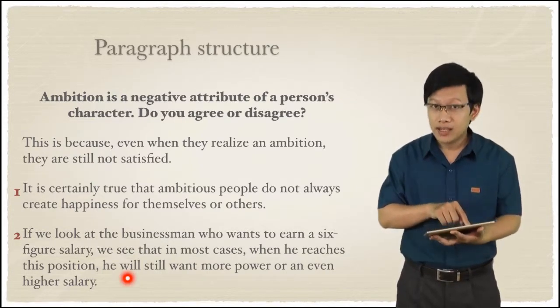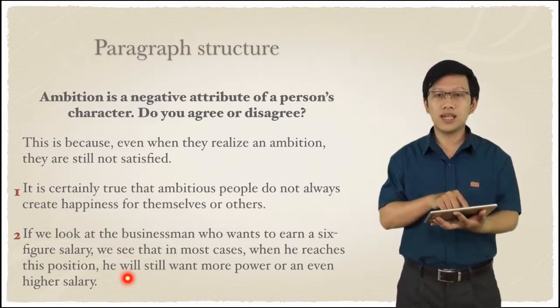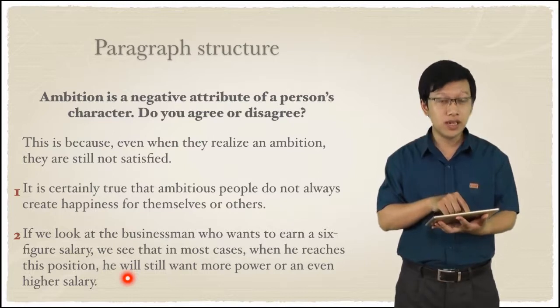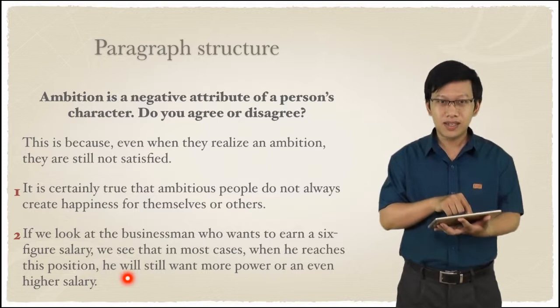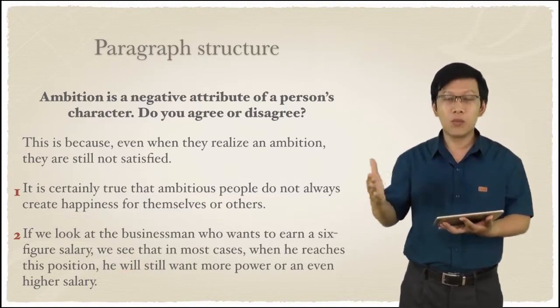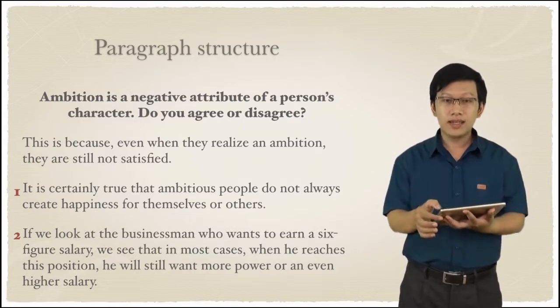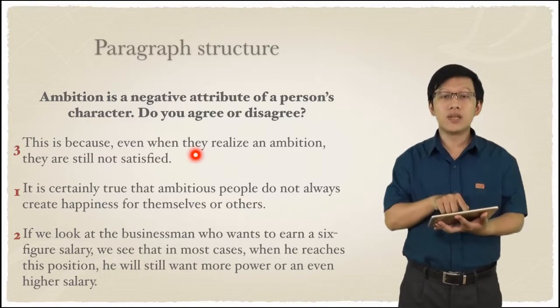If we look at the businessman who wants to earn a 6-figure salary, we will see that in most cases, when he reaches his position, he will still want more power or even a higher salary. So this is an example, a general example about someone. Finally, explanation. This is because even when they realize an ambition, they are still not satisfied.